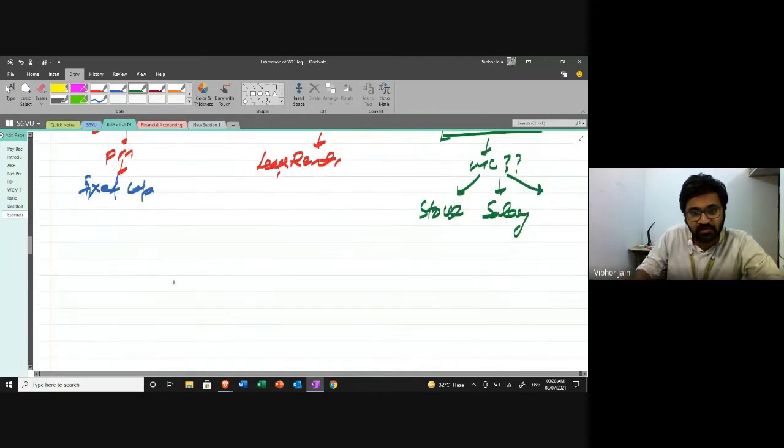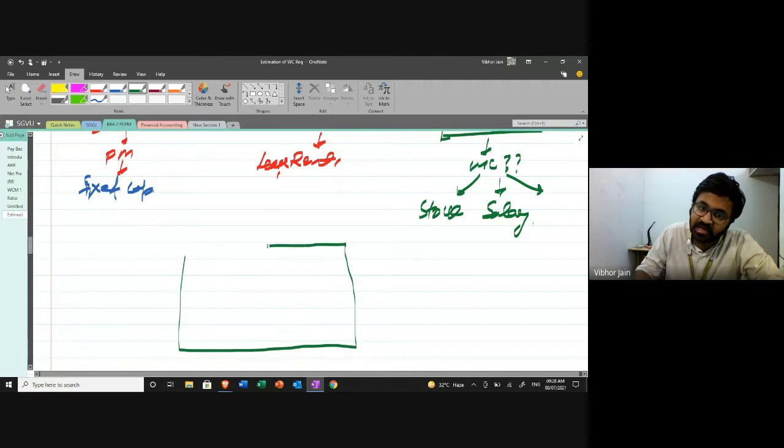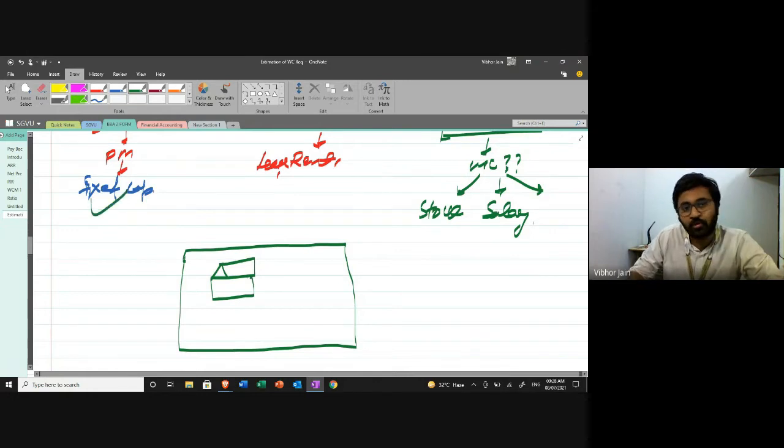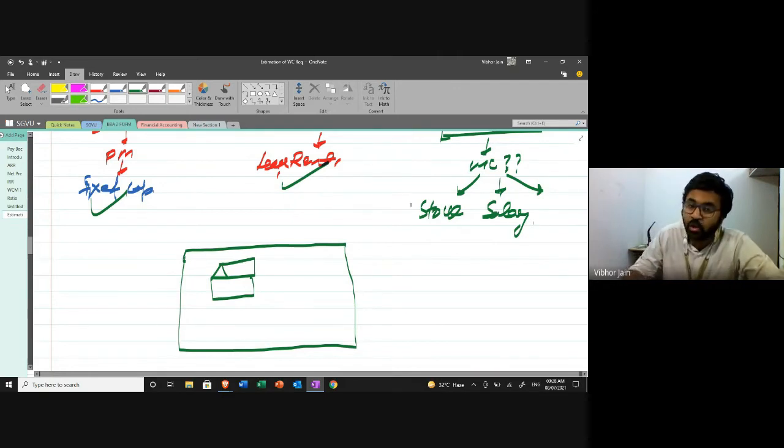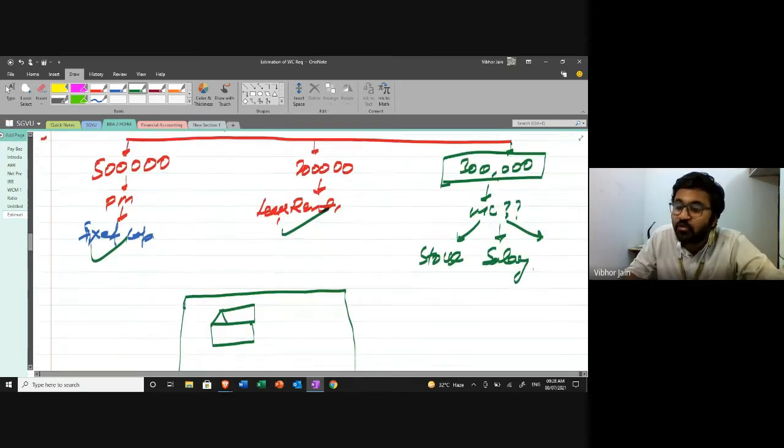Now I started the business. This is my land, I've taken the land on lease. This is my factory. Okay, so this amount is done and this amount is done. Factory setup, machine setup, and I've taken the land on lease. Now with the remaining 3 lakh rupees, what are you going to do?